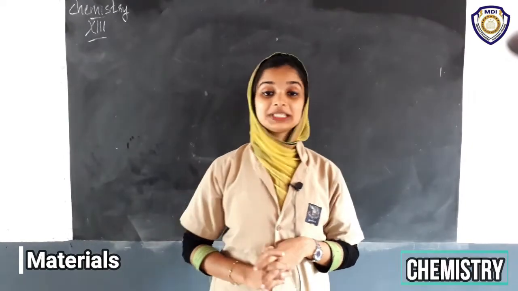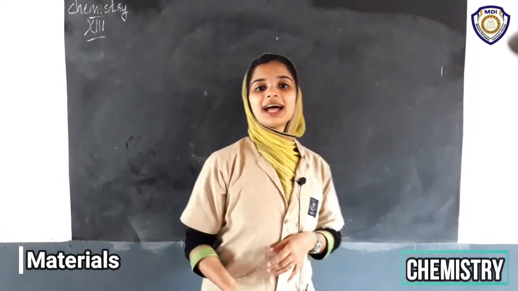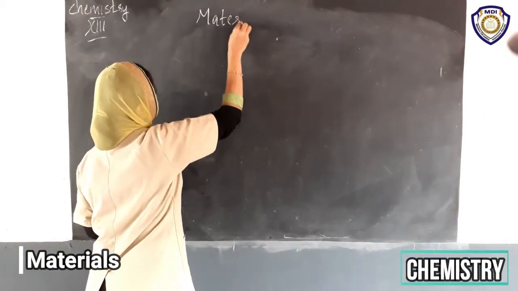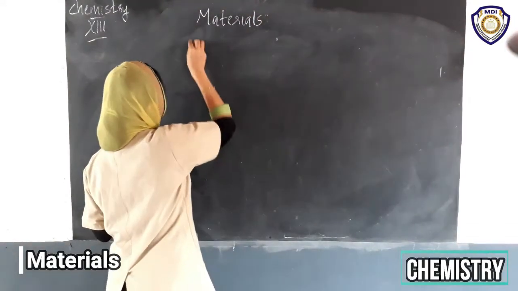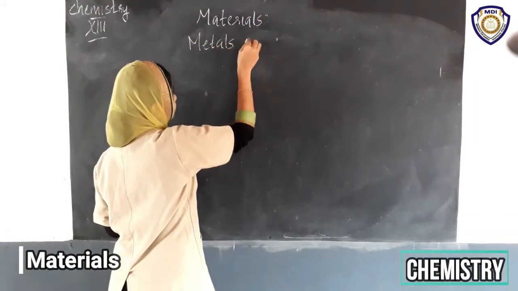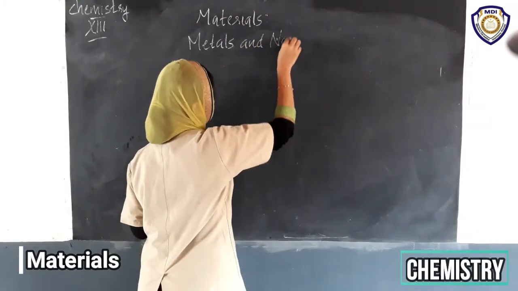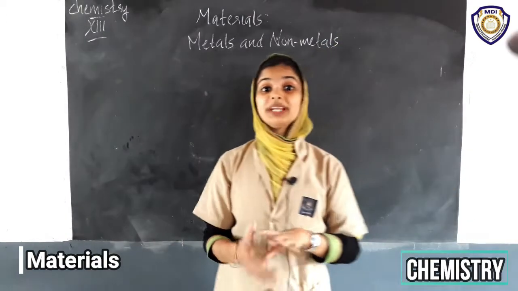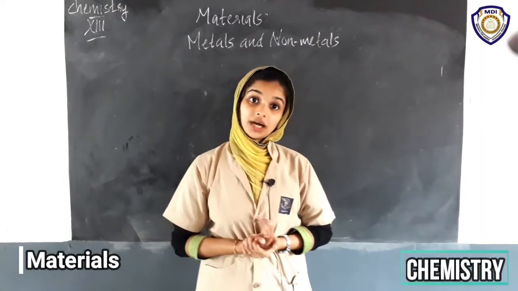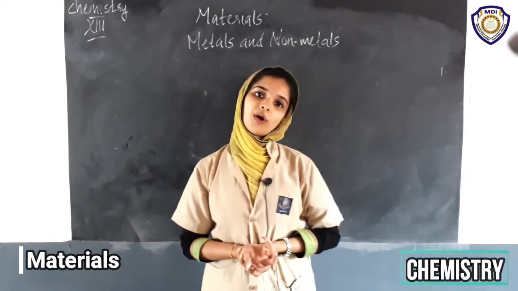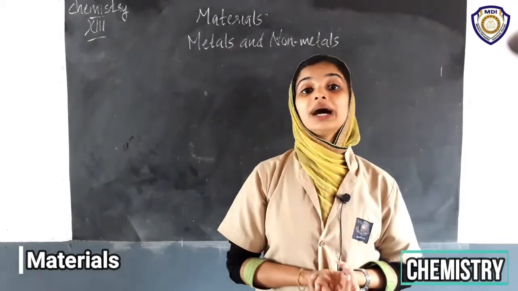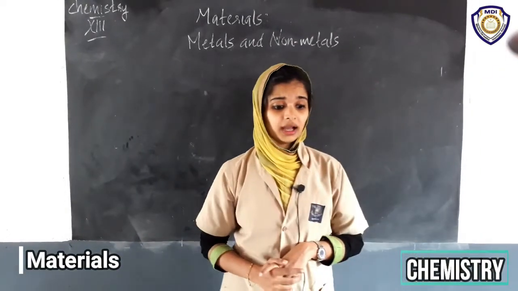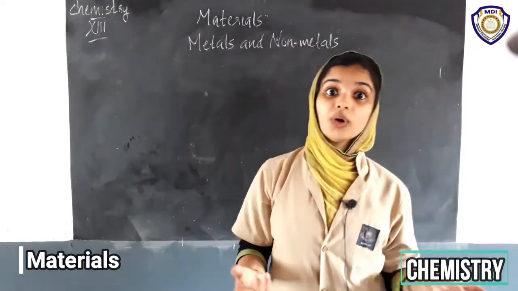Today we are moving to our new chapter, materials, metals and non-metals. There are so many materials around us which may be metals or non-metals. So we are going to learn about these types of materials. You must have seen materials like aluminum, iron, gold, etc.